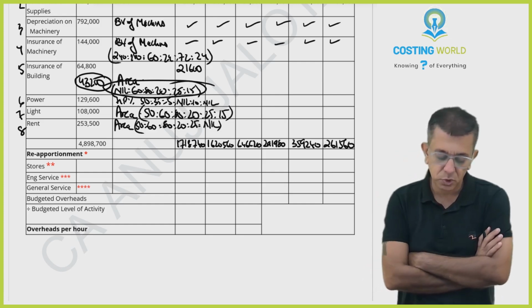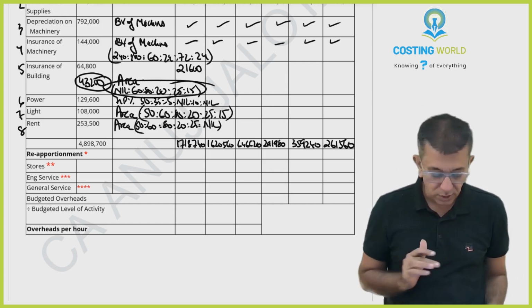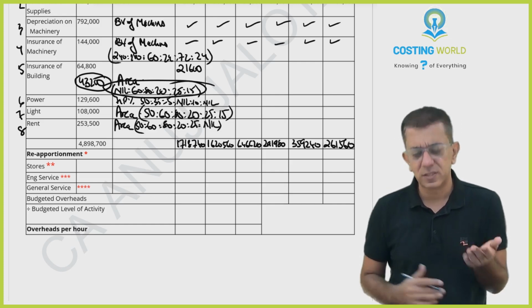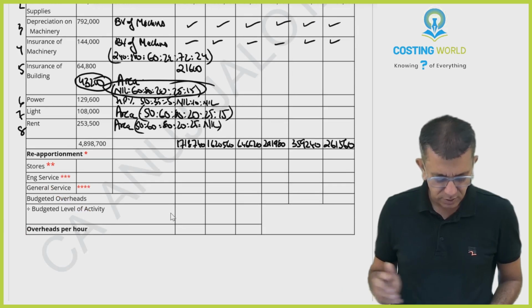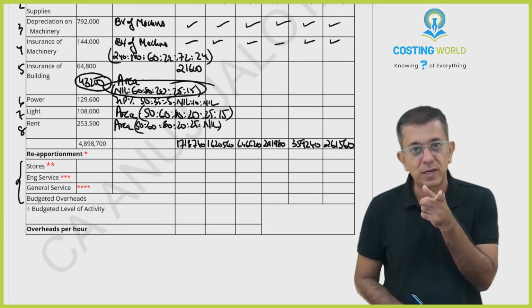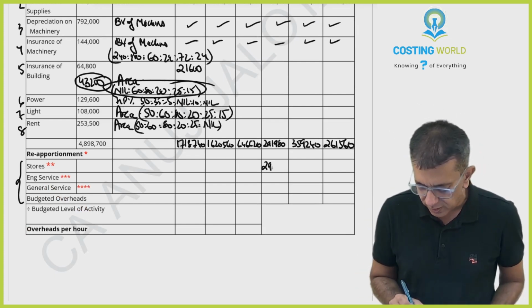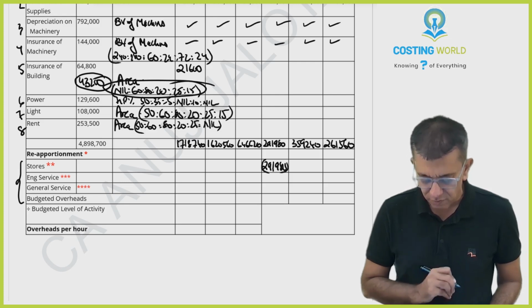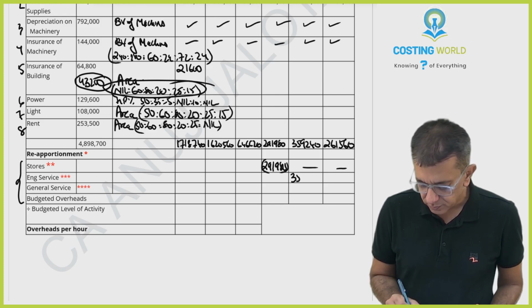Let's do our reapportionment. Now, reapportionment, we have to be following direct method. In direct method, order doesn't matter. So, therefore, we all have 3 service departments. I've written one by one over here. Whenever we reapportion, nothing comes back to the service department because it is direct method. So ultimately 291, 980 will get subtracted from here, will go to the other divisions. Nothing comes back over here.